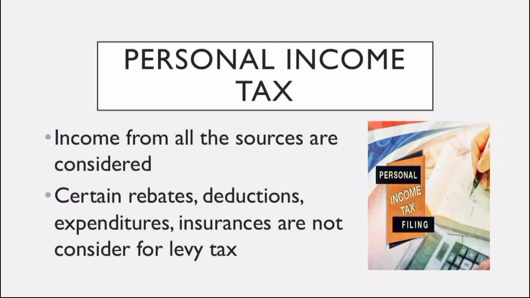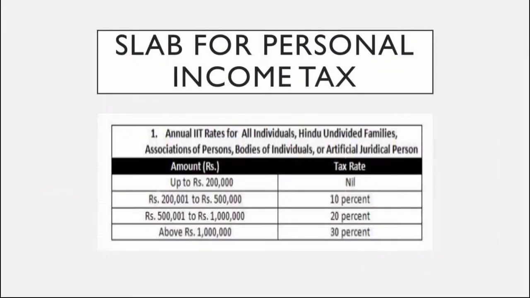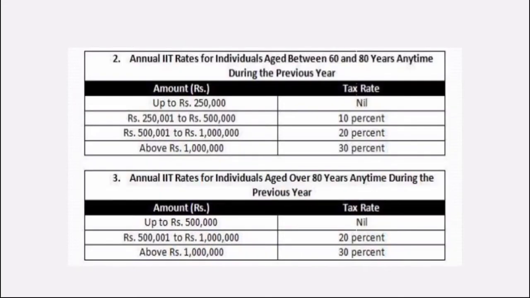Personal income tax. Income from all the sources is considered. Certain rebates, deductions, expenditures, and insurances are not considered for levy of tax. It is progressive. If income increases, the tax rate also increases. It is levied on the basis of slabs. Here is the slab for personal income tax. Annual rates for all individuals, Hindu undivided families, age between 60 and 80 years at any time, and age over 80 years at any time during the previous year.